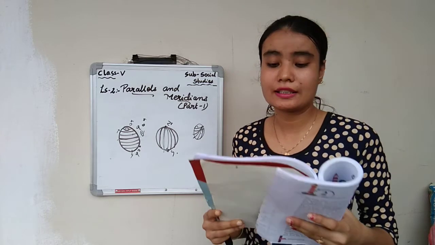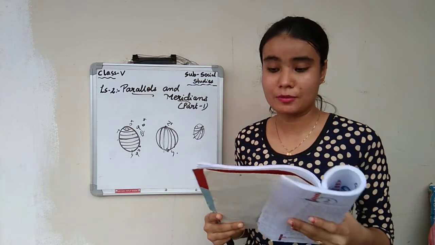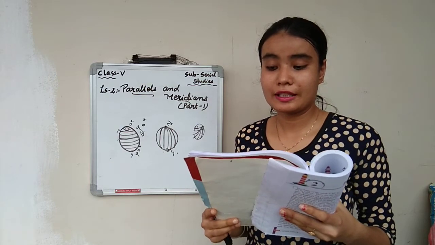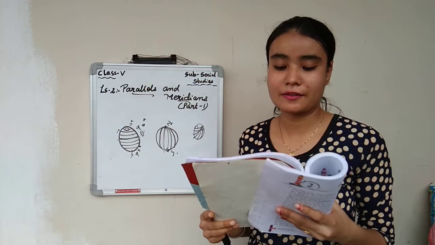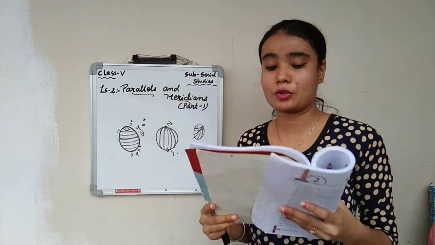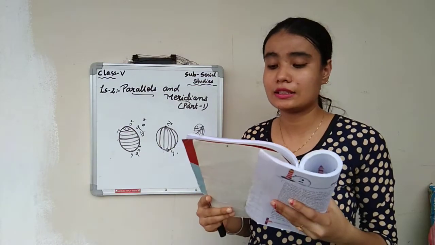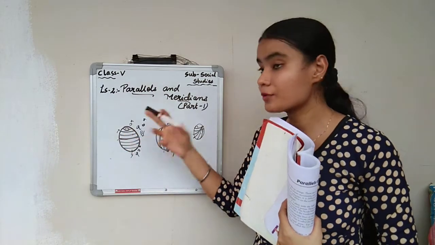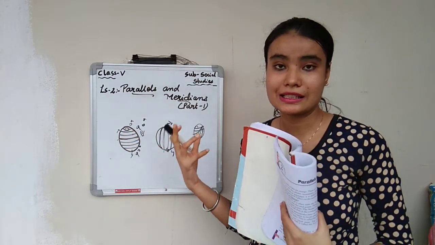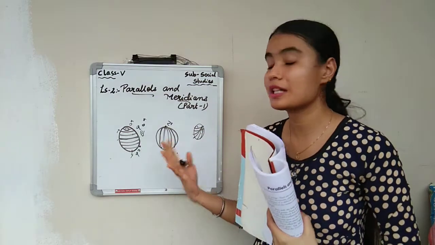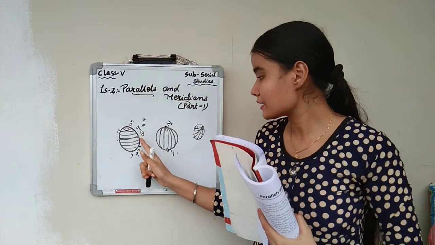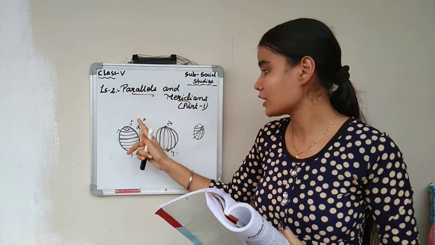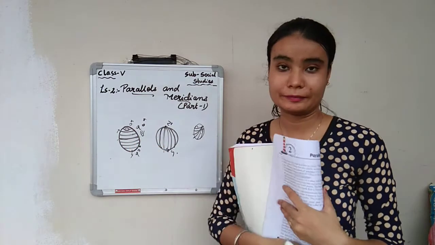So next, important parallels. Beside the equator, there are some other important parallels. Among other things, these parallels help in dividing the earth into different climatic zones. These parallels have special names: Tropic of Cancer, Tropic of Capricorn, Arctic Circle, Antarctic Circle. So these are just for reference, we are speaking of them as lines, but these lines also have their names. The middle one is the equator, then Tropic of Cancer, Tropic of Capricorn, Arctic Circle, Antarctic Circle.